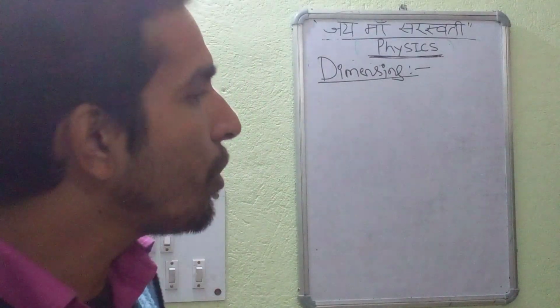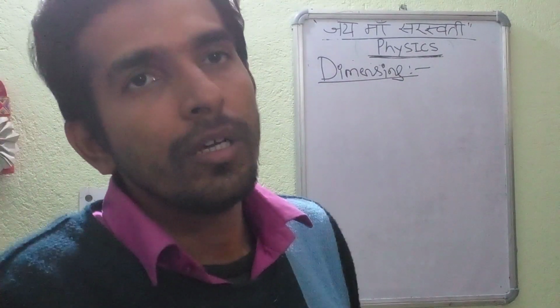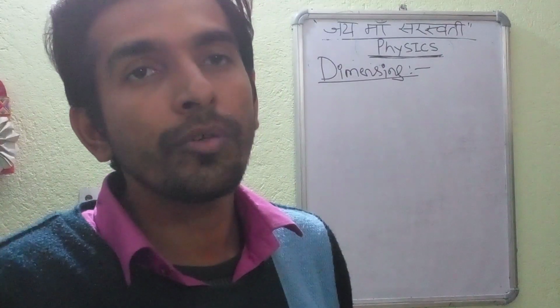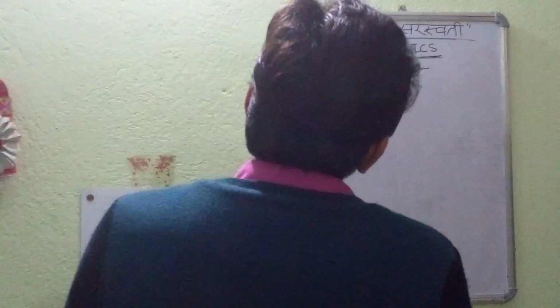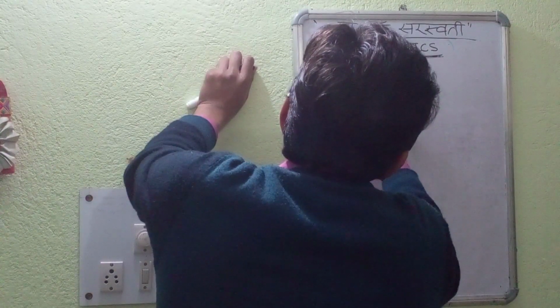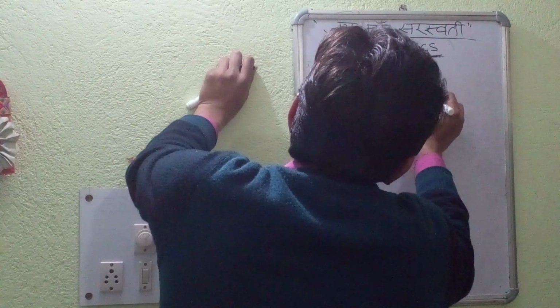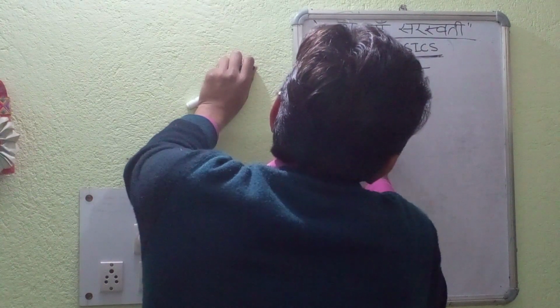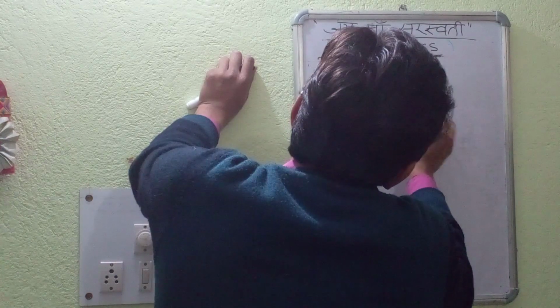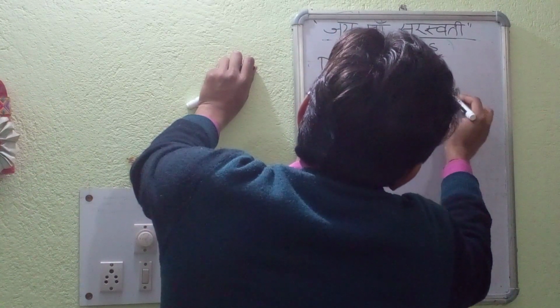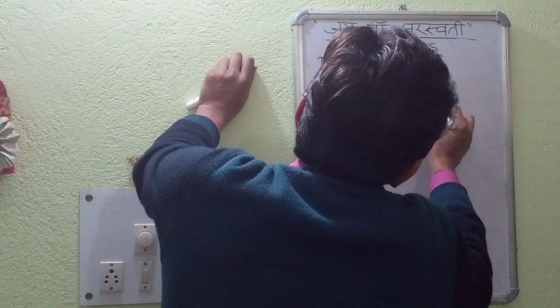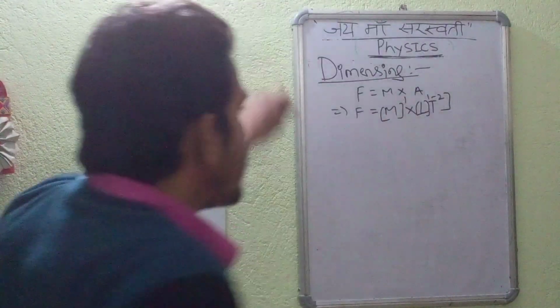Dimension is this: suppose we take any equation, say force equal to mass into acceleration. When force is equal to mass into acceleration, we can write M^1 L^1 T^-2.